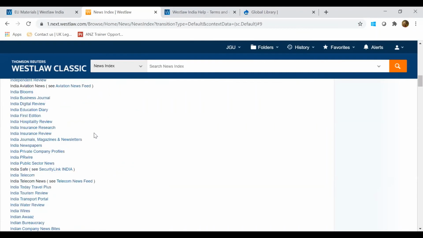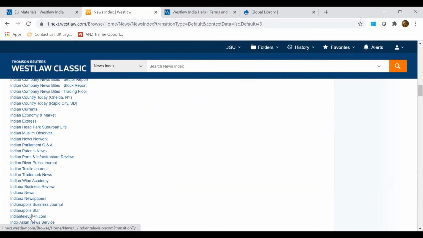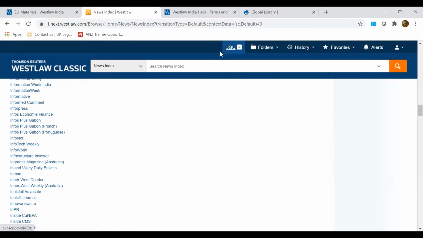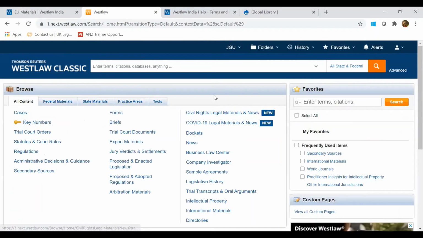Now, if I just scroll down below, we have a couple of them for India as well. You can find any particular newspaper or any particular magazine you're looking for. All the details are available here in news. So apart from legal news, it covers all the topics, all the industries in this news section. So that's all from my side. Any questions? I'll be happy to take them now.